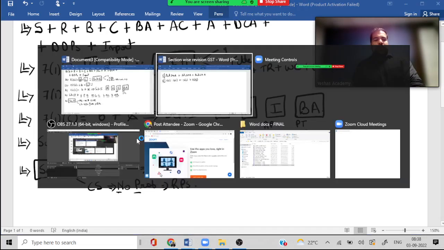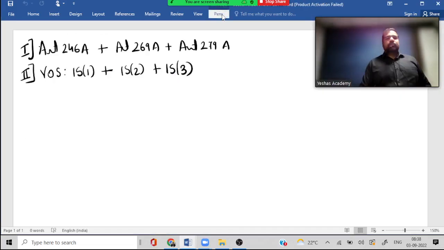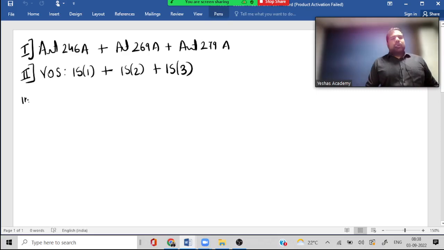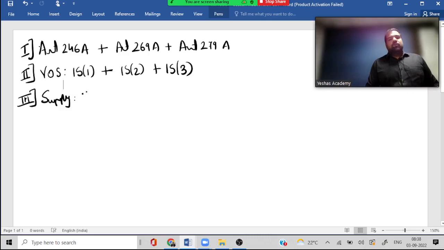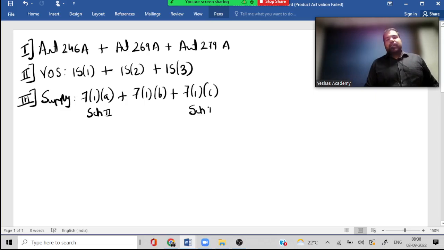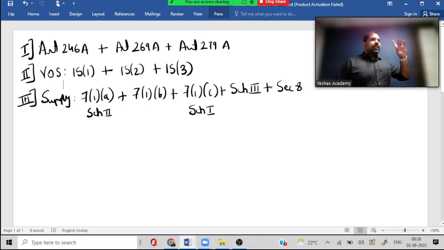Let's put the sections here. So for this one, guys, supply chapter: 7(1)(a), schedule 2, plus 7(1)(b), no schedule, 7(1)(c) with schedule, schedule 1 plus schedule 3 and plus section 8. Yes, some people are saying section, some people are saying plus, which is also a good thing. Alright. So now, guys, we move to the next chapter.